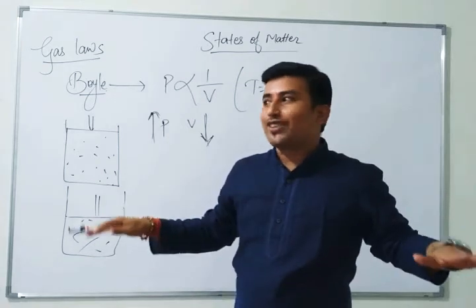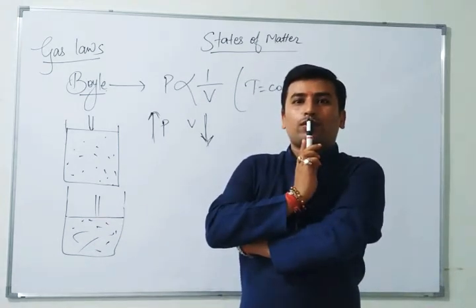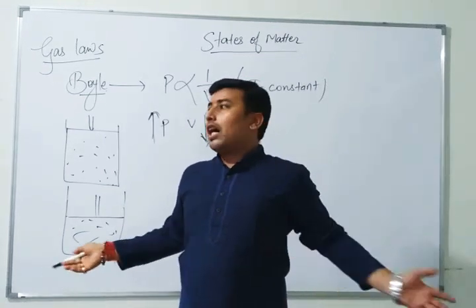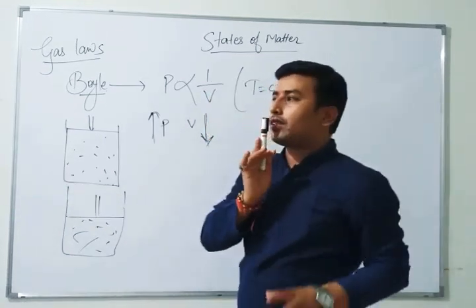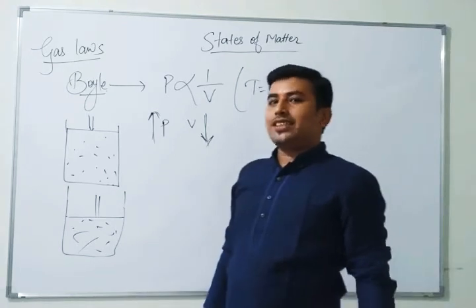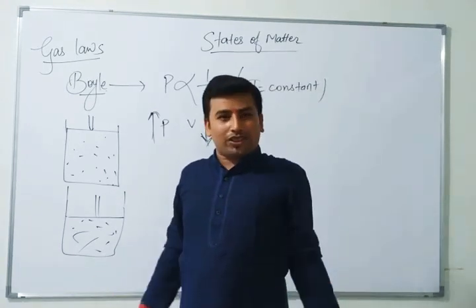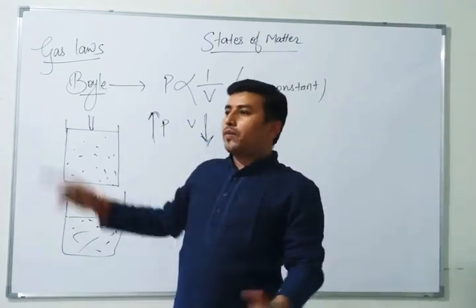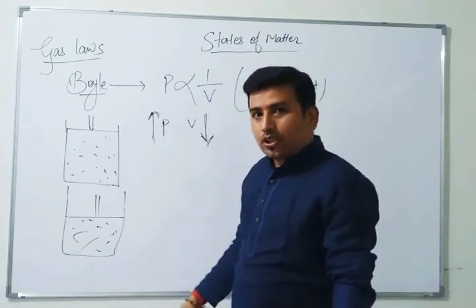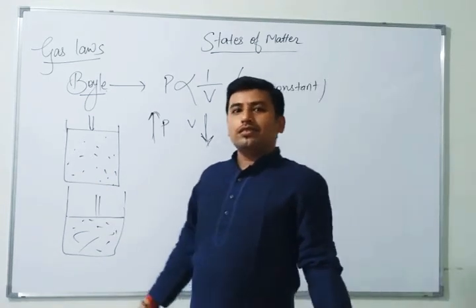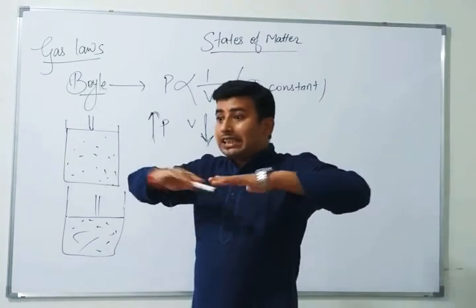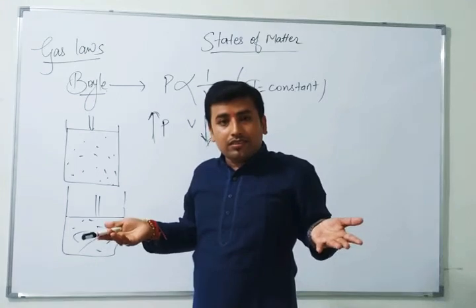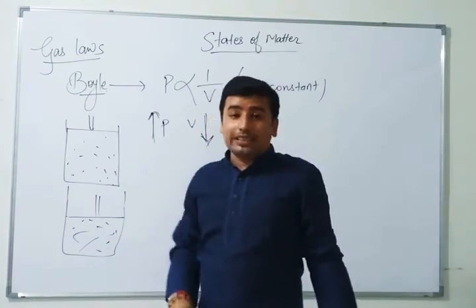The whole class goes shh. The teacher's pressure increased in the classroom, so the volume looked minimal. But when the teacher decreases the pressure and tries to laugh with the students, all the students make noise, talking and gossiping with each other. Everywhere you hear noise; the volume has increased.